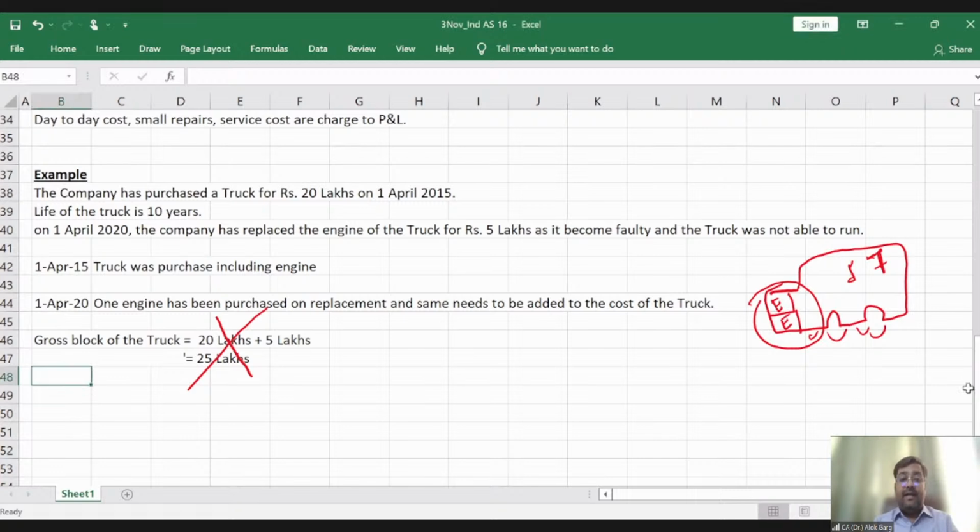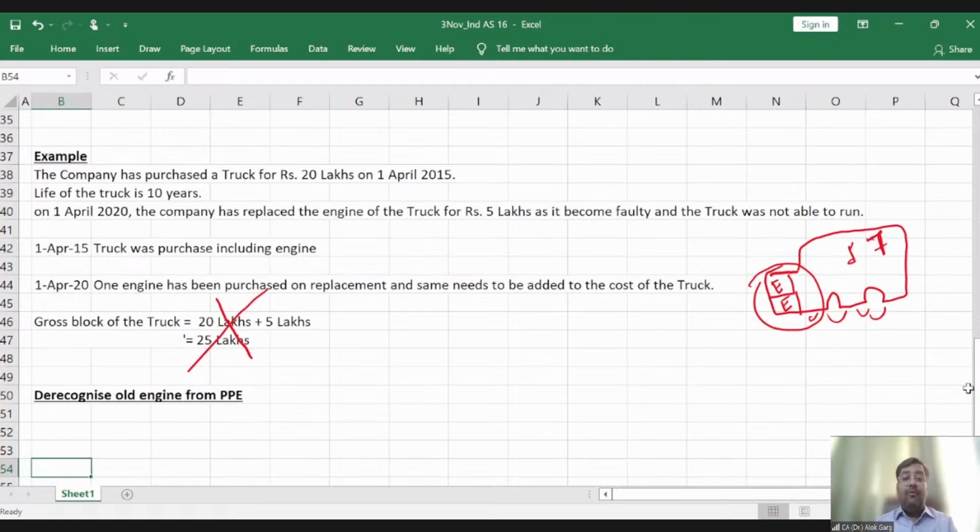So you have to de-recognize the old engine from PPE. How to de-recognize the old engine from PPE? First of all, if the value is given, then well and good. If the value is not identifiable, how to arrive at a value to de-recognize the old engine?